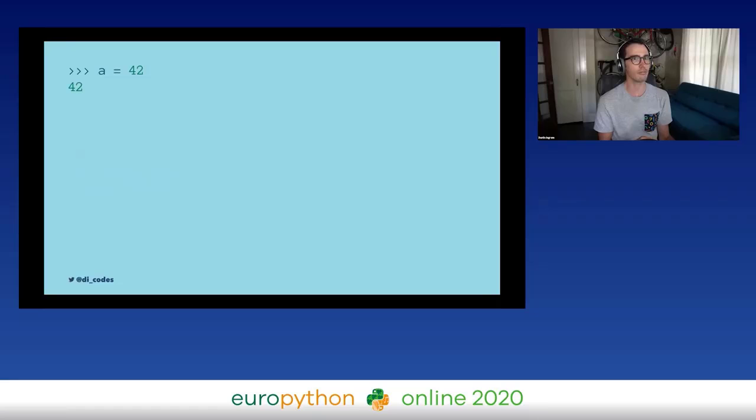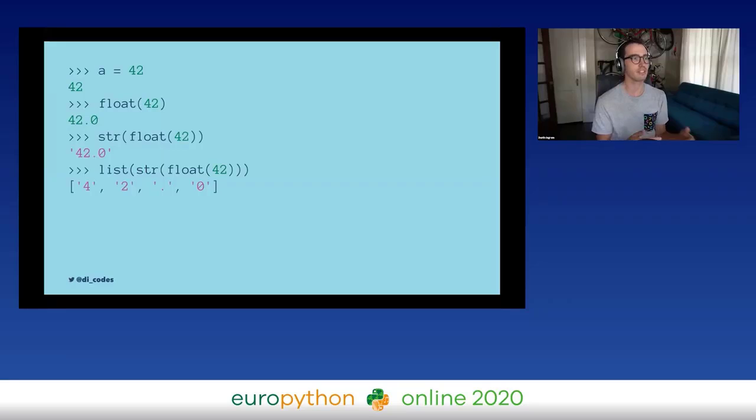I could take a variable a, and when I assign it the value, we say that a is of type integer, and I could cast it. I could use the float built-in to turn it into a float. I could use the string built-in to turn that into a string. And I could use the list built-in to turn that into a really ugly list. I imagine some folks watching might have had a weird bug where they accidentally got a string turned into a list. And guess what? That is a type error. If you've experienced that before, you're definitely in the right place.